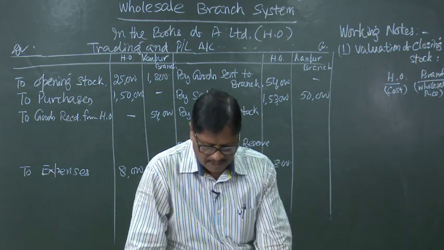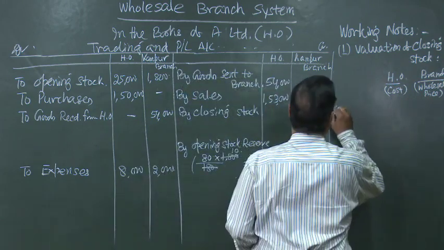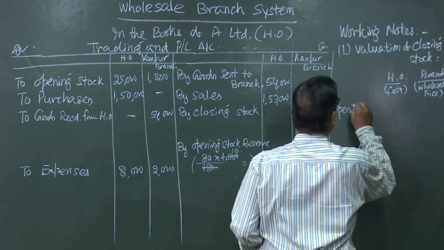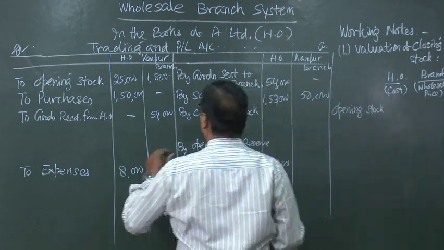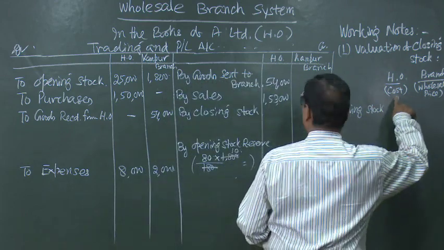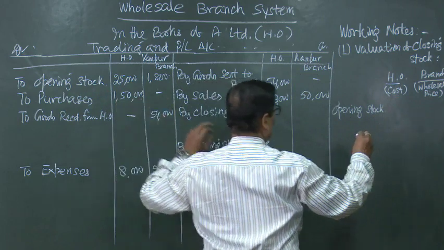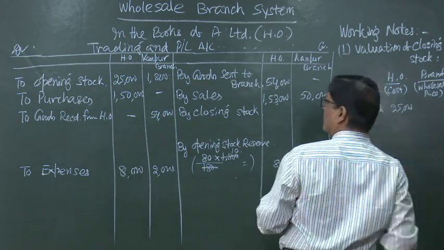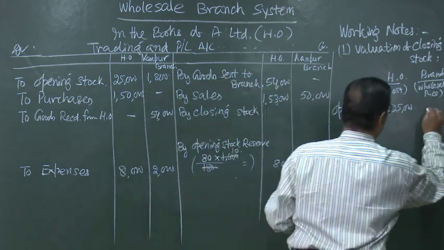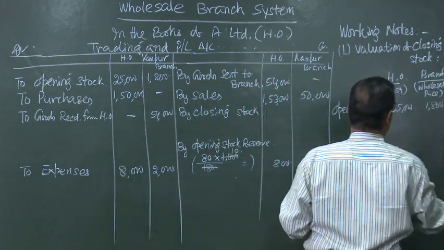The opening stock at cost is 25,000 and wholesale price 1,800 so far as the branch is concerned.